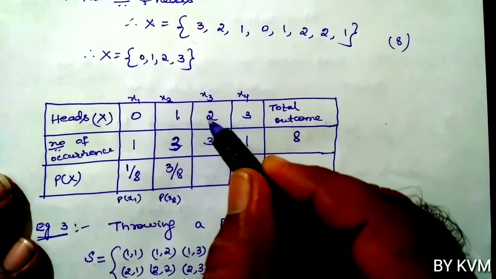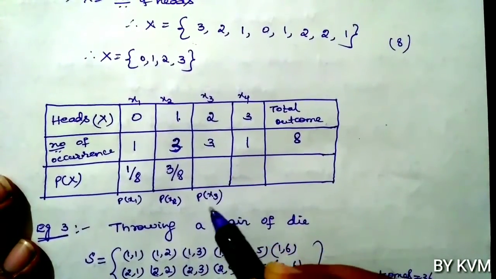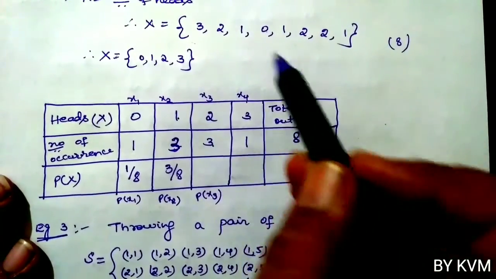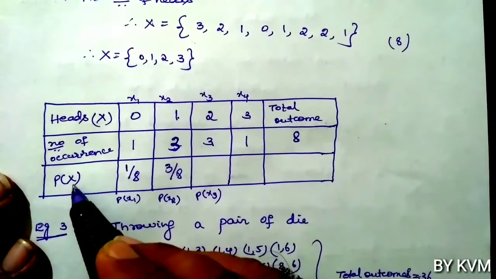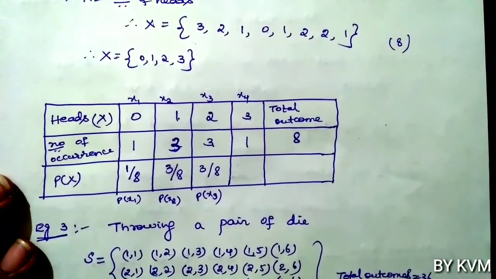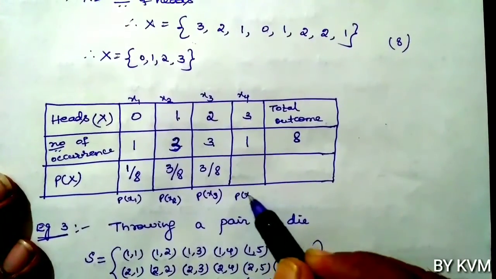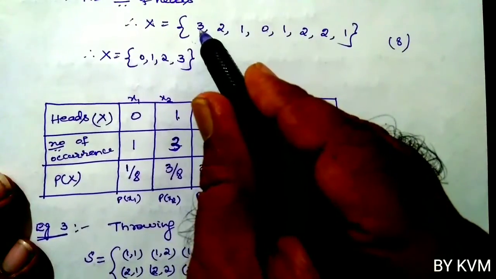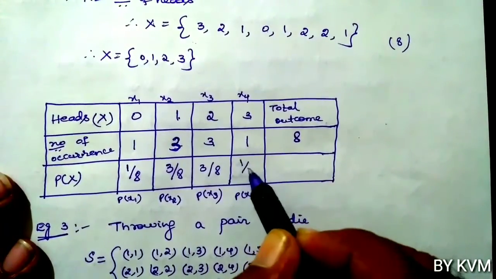Now x3 is 2. Probability of x3 means probability of 2. 2 occurs how many times? 1, 2, 3. Total outcomes 8. So probability of x3 is 3 by 8. Similarly x4 is 3. Probability of x4 is probability of 3. 3 occurs only one time. Total outcomes 8. So it is 1 by 8.